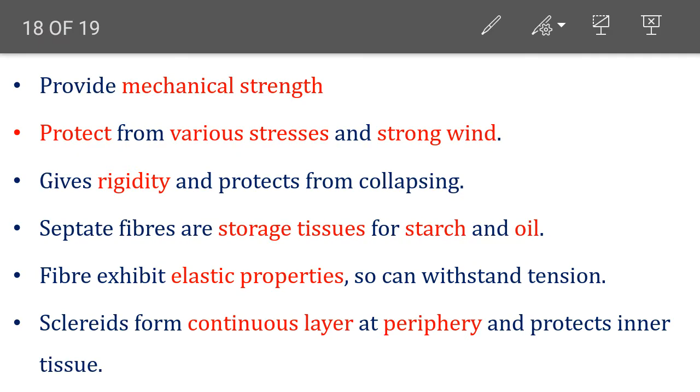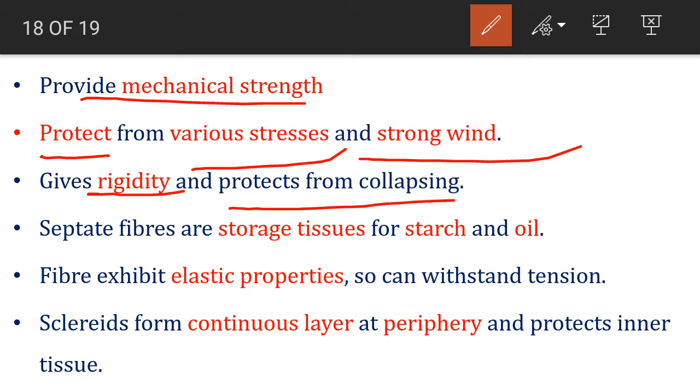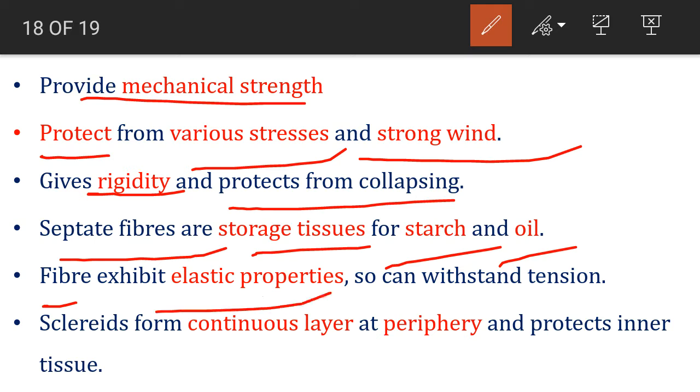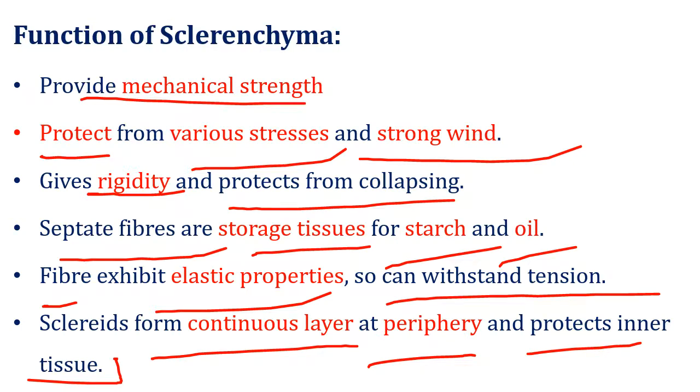Now the function of sclerenchyma is mechanical support because of its dead nature and thick cell wall. They also protect from various stresses and strong wind. They give rigidity and protect the plant from collapsing. Except for storage, fibers are meant for storage tissues such as starch and oils. The fibers, which are one of the constituents of sclerenchymatous cells, show elastic property, so they can withstand tension. And sclereids form a continuous layer at the periphery and protect inner tissue. So these are the various functions of sclerenchymatous cells.